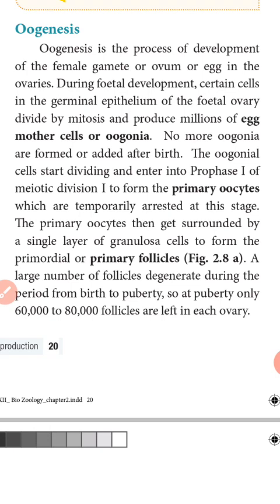The female gamete means an ovum or the egg. The ovum or egg is produced from the ovary. The total process is known as oogenesis.